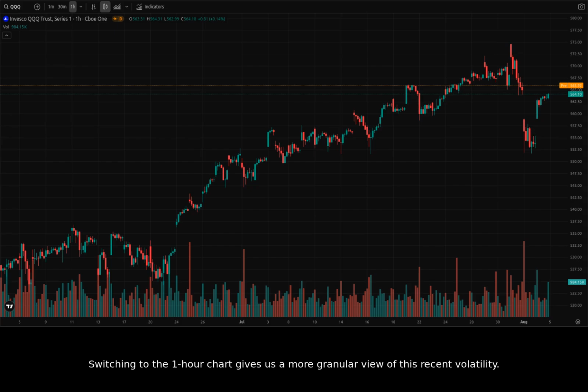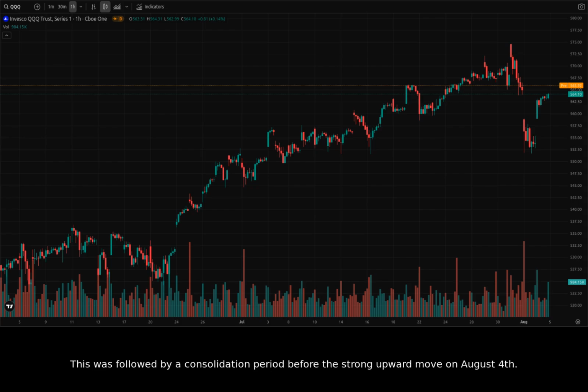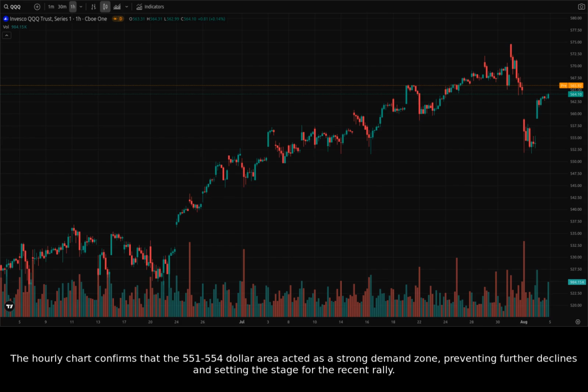Switching to the 1-hour chart gives us a more granular view of this recent volatility. We can clearly see the selling pressure that intensified on July 31st and August 1st, forming several red hourly candles with relatively high volume. This was followed by a consolidation period before the strong upward move on August 4th. The hourly chart confirms that the $551 to $554 area acted as a strong demand zone, preventing further declines and setting the stage for the recent rally.